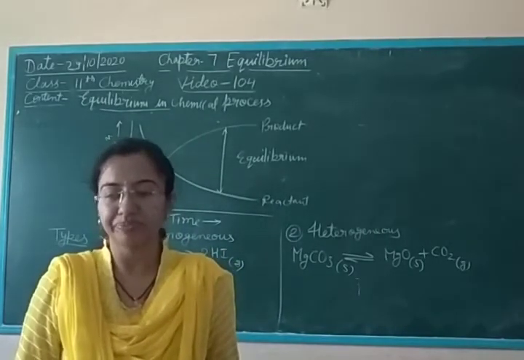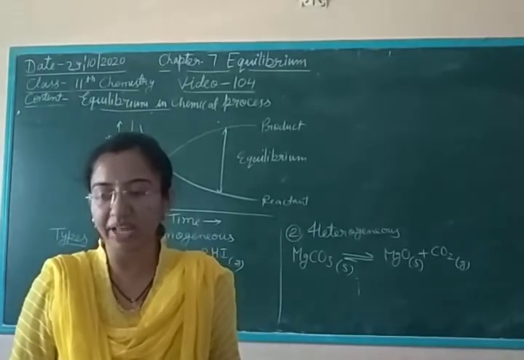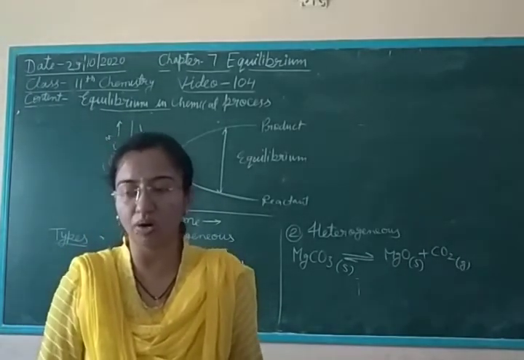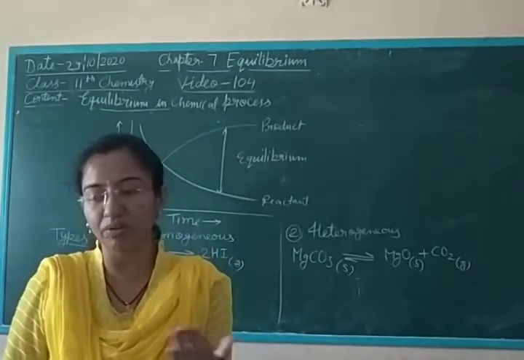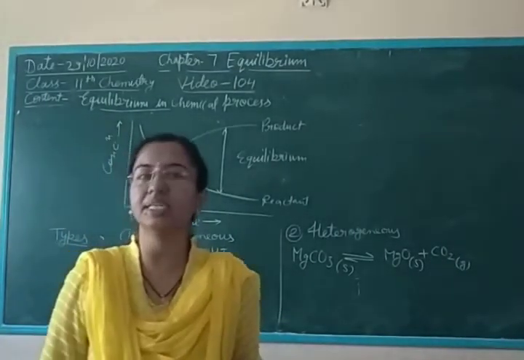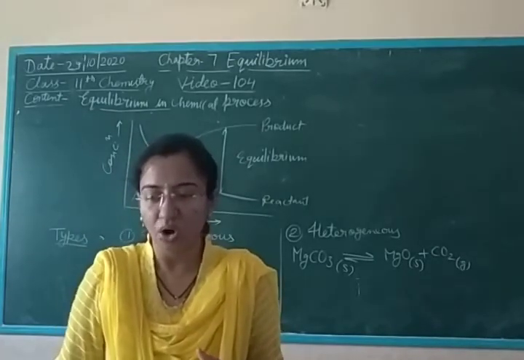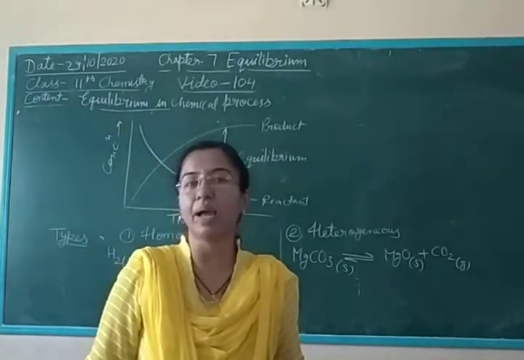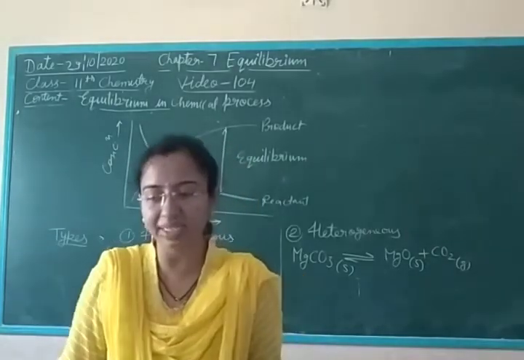Chemical equilibrium remains unaffected by a catalyst, but equilibrium can be attained faster by the use of a catalyst. And whenever chemical equilibrium is established, there is no effect on the reactant or product.